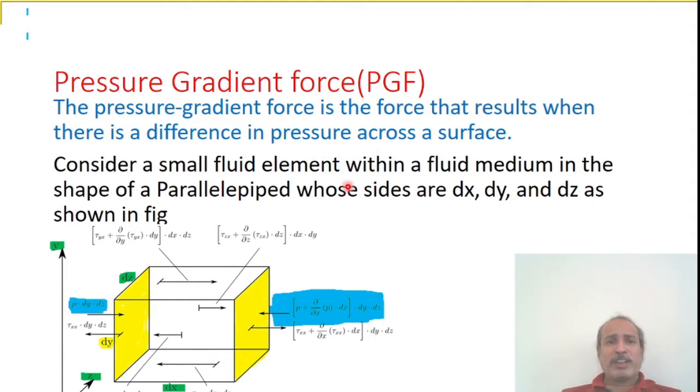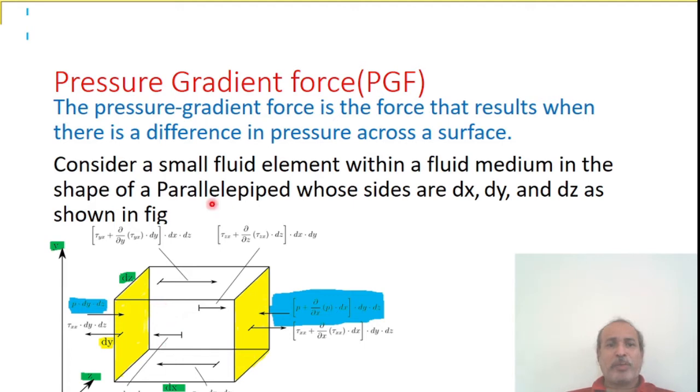So now consider a small fluid element within a fluid medium, that is, the atmosphere. What is the shape of this fluid element?